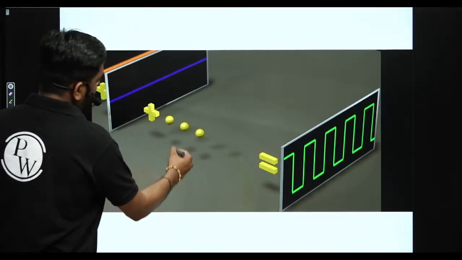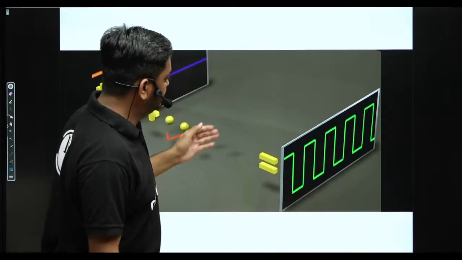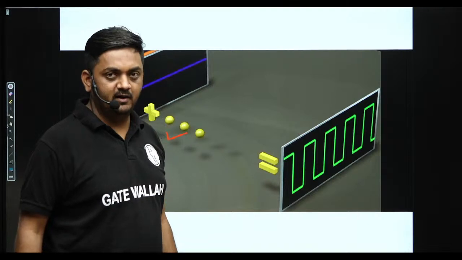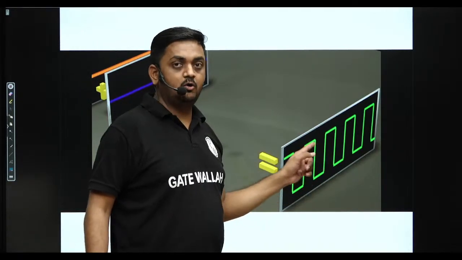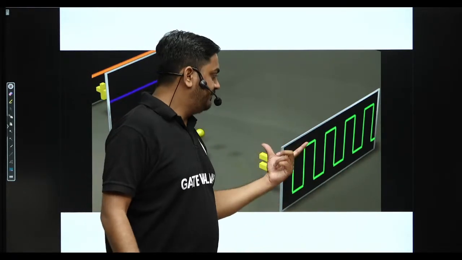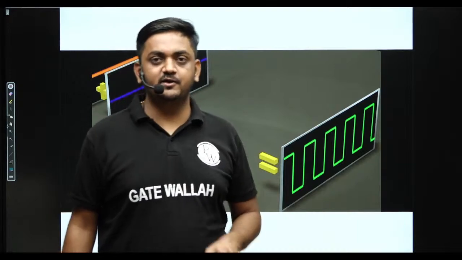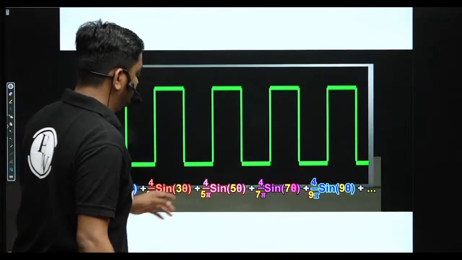And if you add an infinite number of sinusoids, sin theta, sin 3 theta, sin 5 theta, 7 theta, 9 theta, 11 theta, 13, 15, 17, 19, an infinite number of sinusoids, then the resultant signal will be a square wave. The resultant signal is a square wave, correct? Square wave, it is periodic but non-sinusoidal. So the conclusion is what? We can represent these non-sinusoidal periodic signals as harmonically related sinusoids, guys.